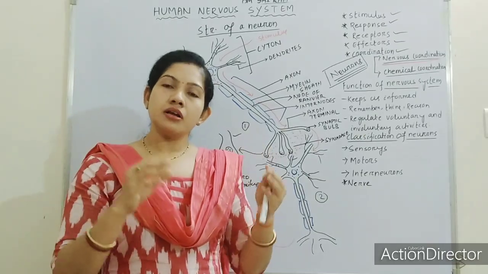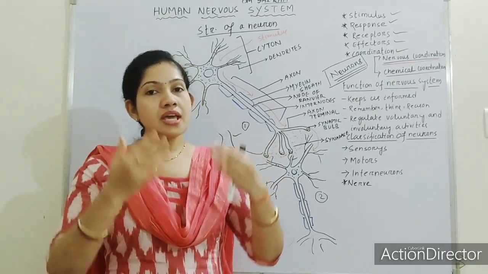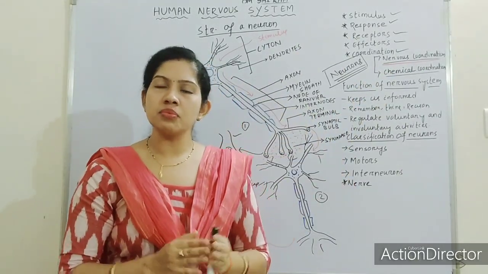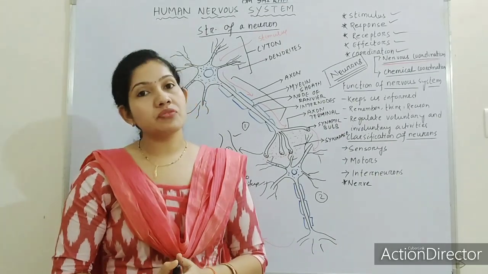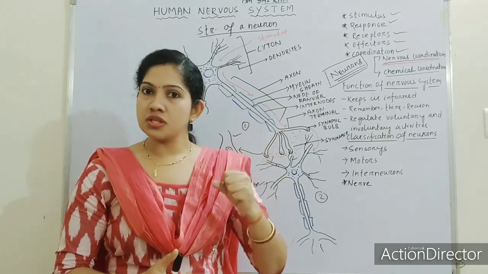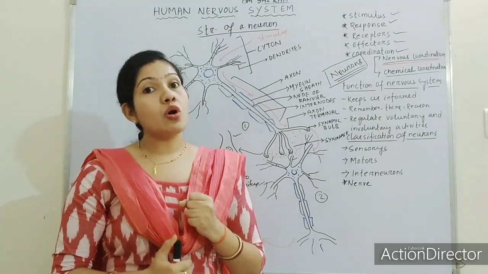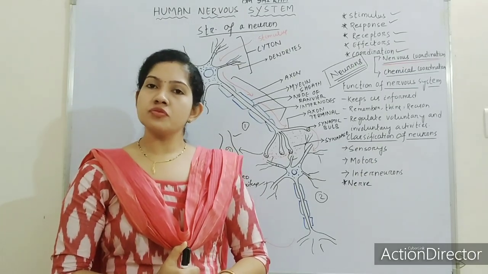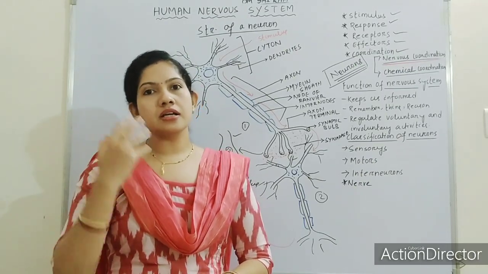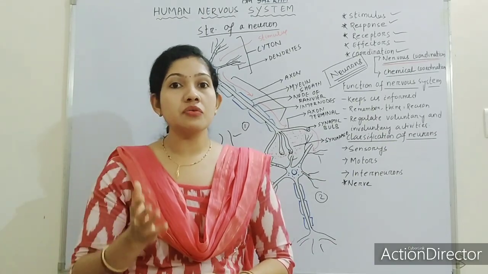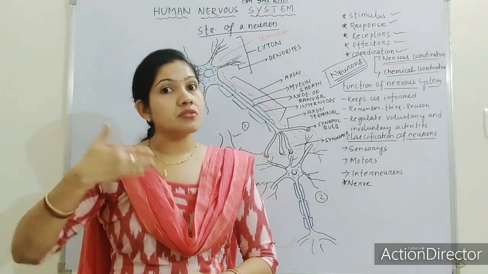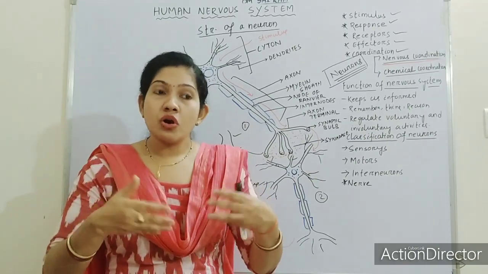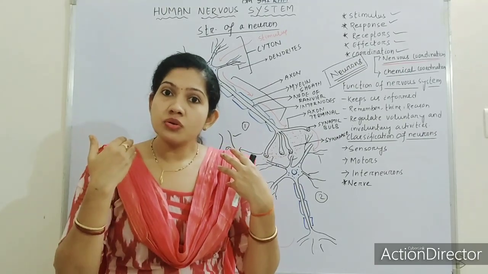So in our day-to-day life, we are all associated with nervous coordination. I gave you only a single example. There are also so many examples you can find. There are so many things associated with our body which cannot be done without nervous coordination. You might have observed physically or mentally retarded persons, means those who are not mentally well. They do not have proper nervous coordination. That's why they cannot react properly. They respond to a stimulus very late.